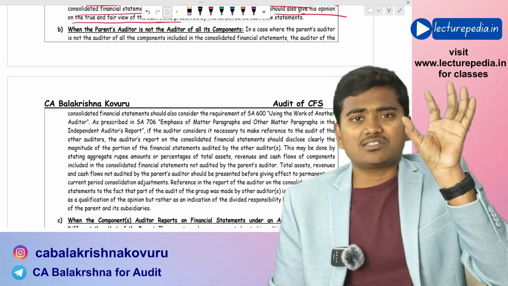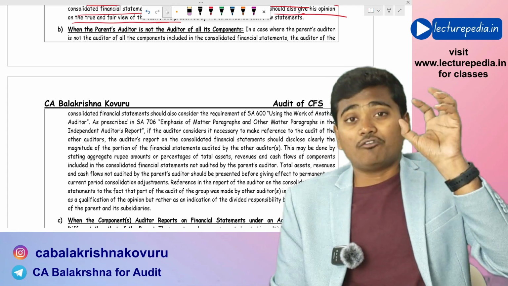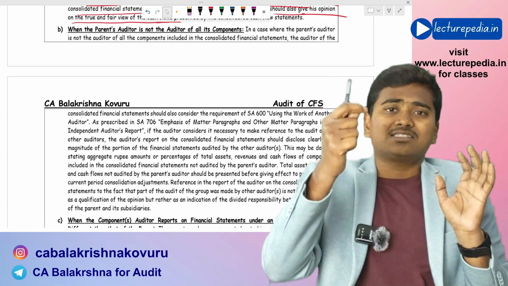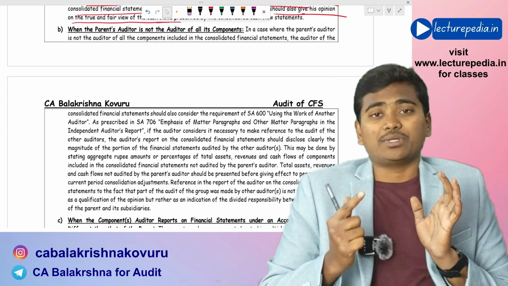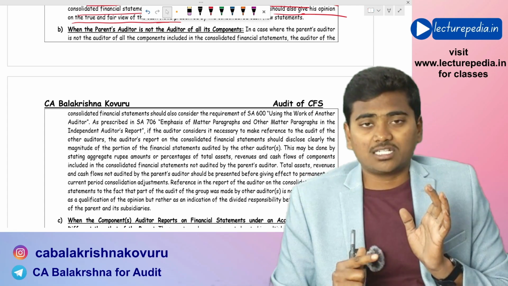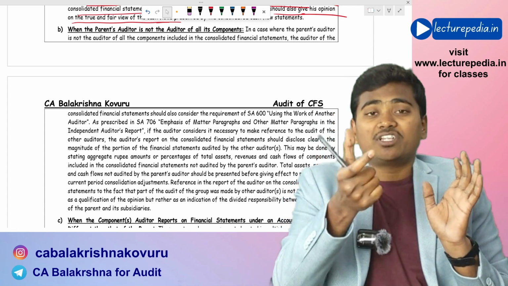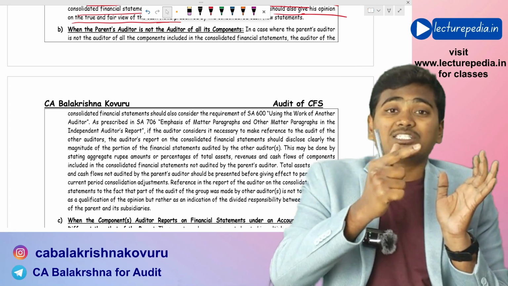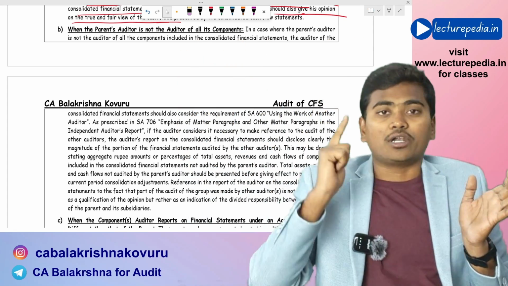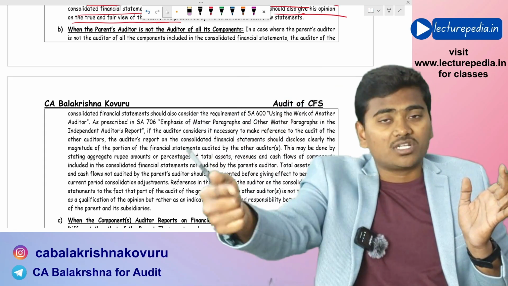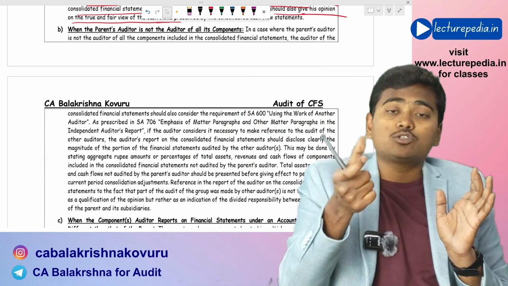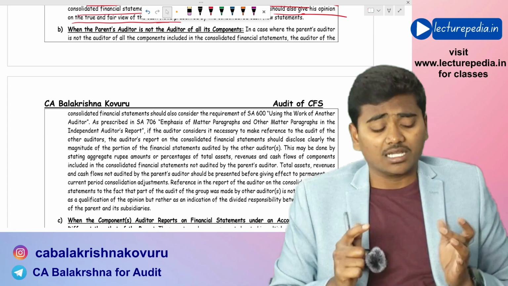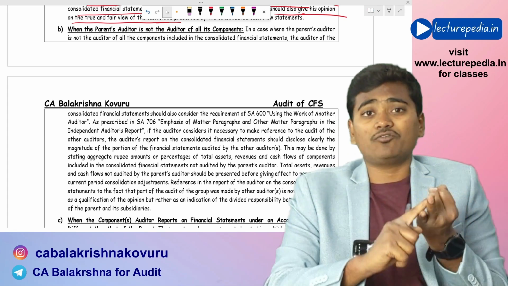Let's say for example, in terms of revenue, the total revenue that has been reported in consolidated financial statements is 100 crores. Of these 100 crores, the revenue of all the components is, let's say, some 50 crores. Now, in the other matter paragraph, the auditor needs to specify that revenue to the extent of 50 crores that has been included in the consolidated financial statements has been audited by some other auditor. I have relied on the audit report of that auditor. Okay, this has to be mentioned in the other matter paragraph. Hope that is clear. In terms of revenue, in terms of assets.